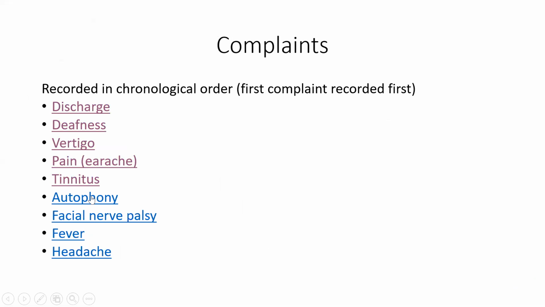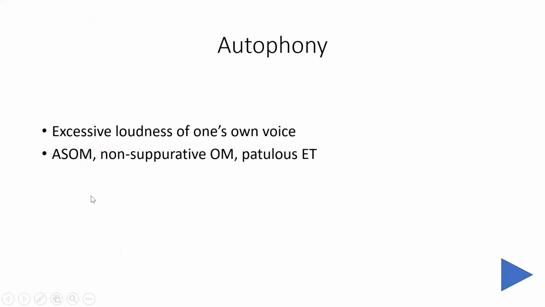Then one another common complaint pertaining to ear is autophony. Now, as the name suggests, auto means self, phony means hearing. So here the patient hears excessive loudness of one's own voice. So whenever a patient speaks, he hears his own voice. That is called autophony. Now it can be seen in acute suppurative otitis media and sometimes in non-suppurative like secretory otitis media and patulous eustachian tube. So here the eustachian tube is not functioning properly, and that is why the patient is hearing his own voice. That is called autophony.